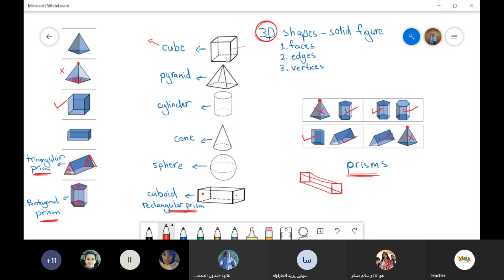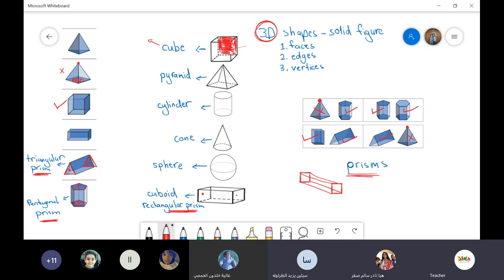No. Okay, let's continue. Now, what are we going to do? We're going to take each shape and we will start counting the faces, the edges, and the vertices. Now, let's start with the face. When I say a face, I'm talking about the flat area, this part, okay? I'm explaining now, I'm coloring here, inside the cube, I'm coloring only this part. Who can tell me? What did I color now? A face. What does this face look like? It looks like a square.